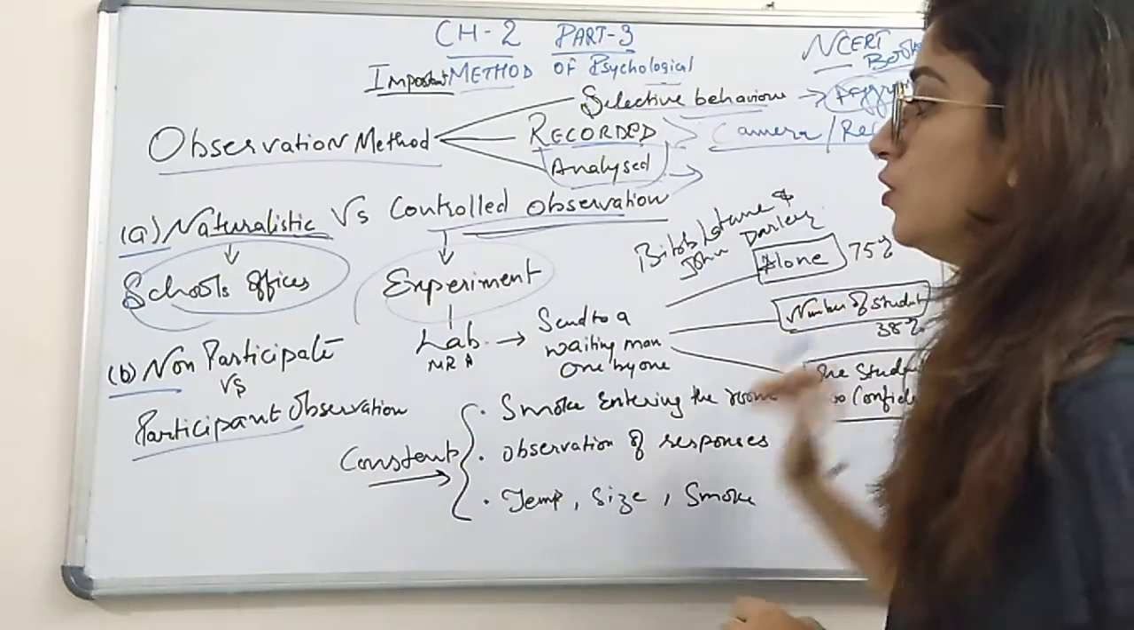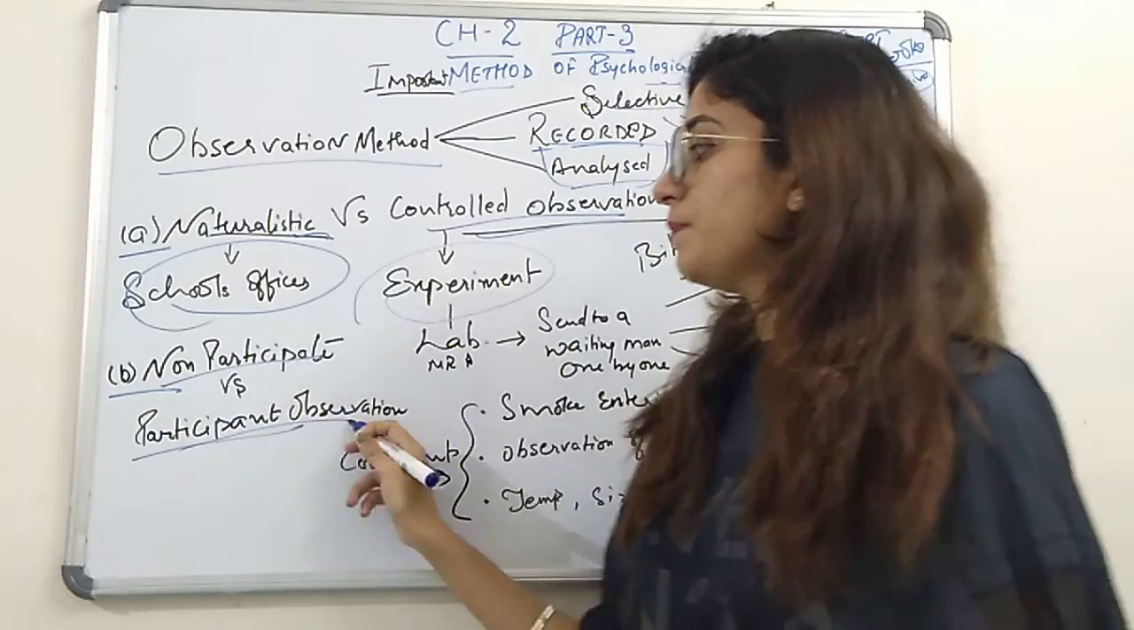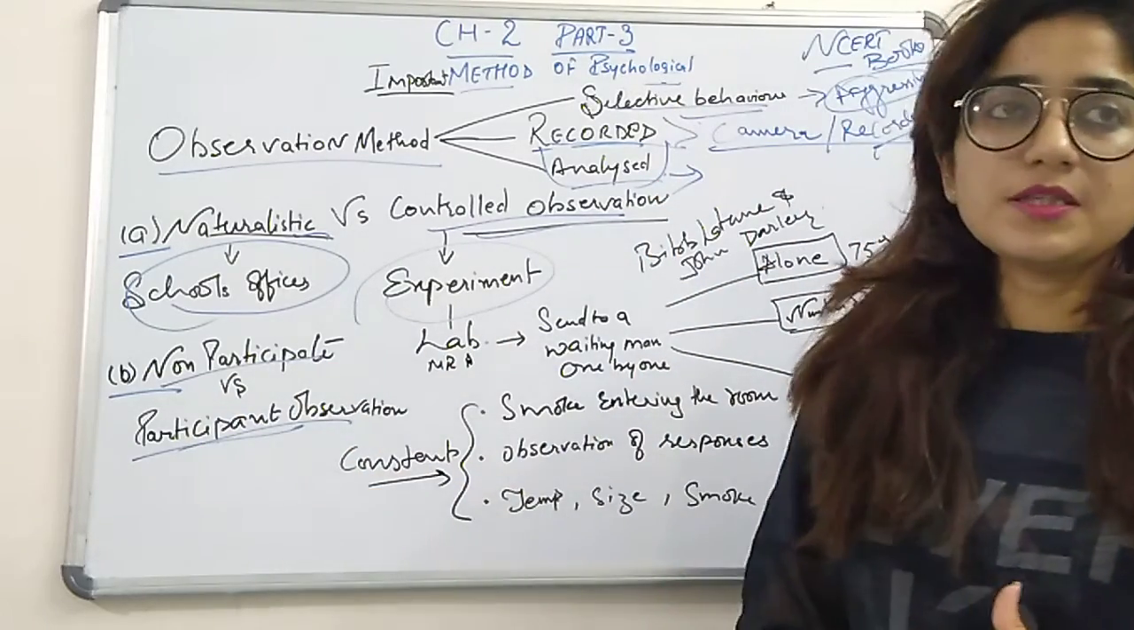Okay, now who are the participants and non-participants in participant and non-participant observation?